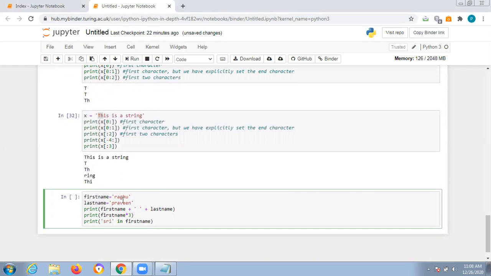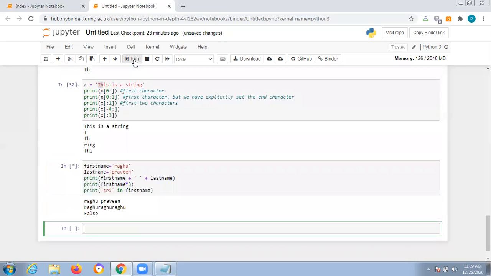First name is Raghu, last name is Praveen. So first name and last name will be printed: Raghu Praveen. Then first name will be printed 3 times, and the last one will check whether it's present or not. If it's present, it will say a true value. If it's not present, it will say a false value. See this output. Raghu Praveen, Raghu, and print 3 in first name. 3 in first name, false.